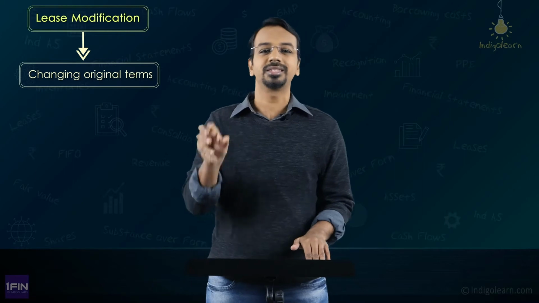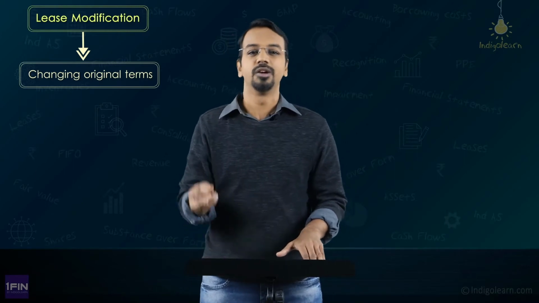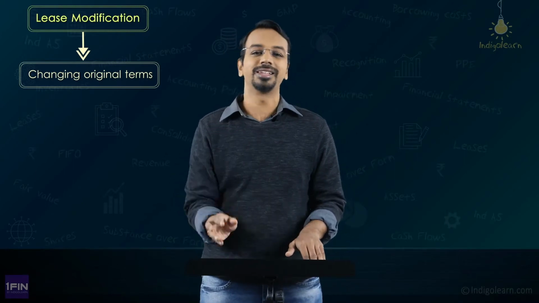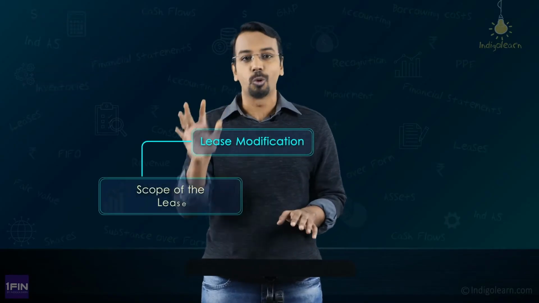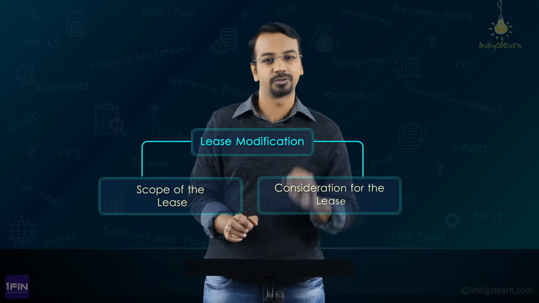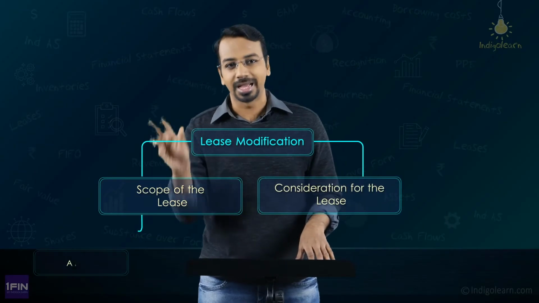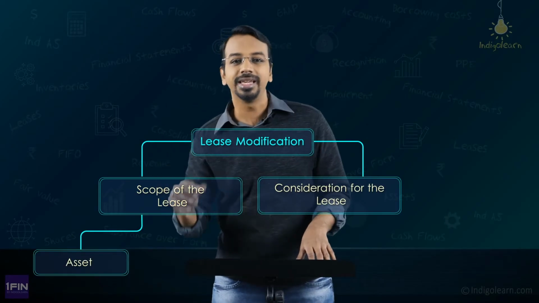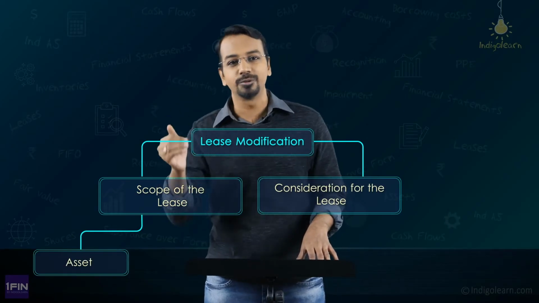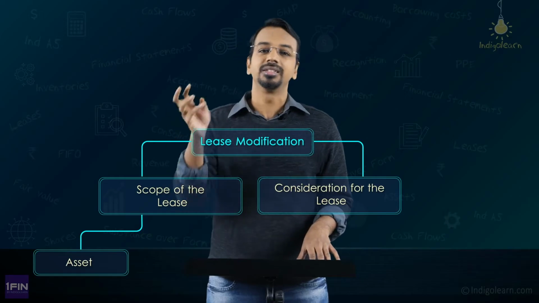So whenever there is a change in terms and conditions of the lease which was not originally agreed upon, that is called lease modification. Now this lease modification can be for the scope of the lease and the consideration for the lease. Now what do I mean by scope of the lease? Scope of the lease basically covers the asset under question, that is, you can increase the right of use assets or you can reduce the scope of right of use assets, and the term of the lease.